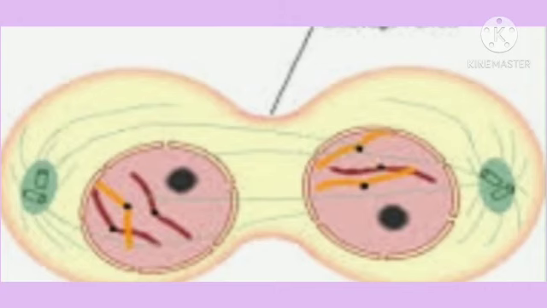In the telophase, the chromosomes which have reached the opposite poles of the cell now start to decondense, due to which they again become thread-like, thin and invisible. A nuclear membrane is formed around each set of chromosomes at the poles. Thus, two daughter nuclei are formed in a cell, and a nucleolus also appears in each daughter nucleus. Spindle fibers completely disappear. In this way, karyokinesis is complete and cytokinesis begins.